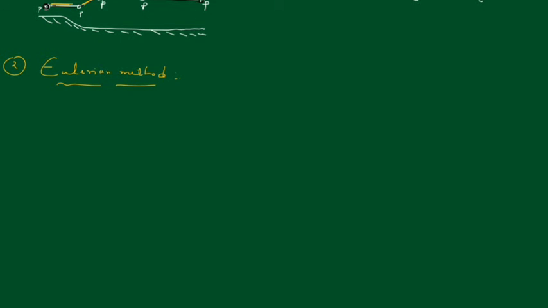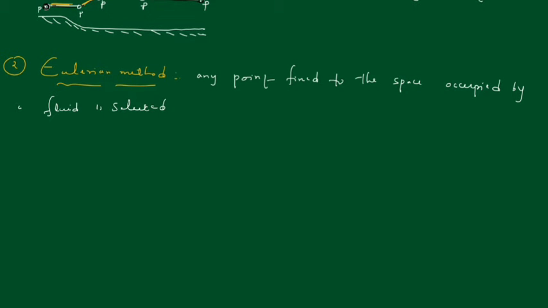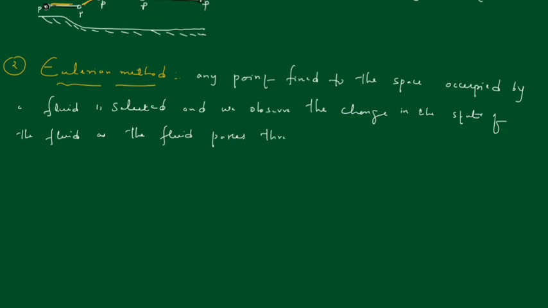Right? In this method, any point fixed to the space occupied by a fluid is selected, and we observe the change in the state of the fluid as the fluid passes through this point.